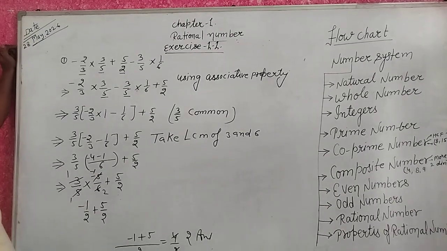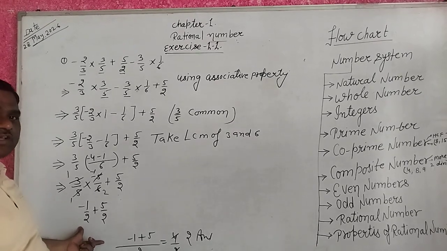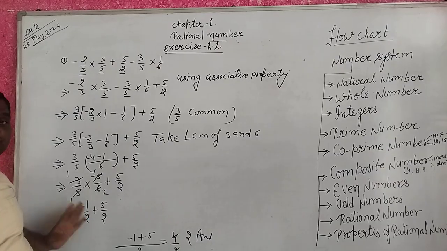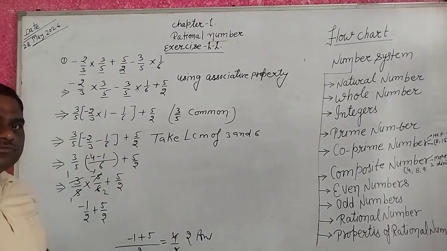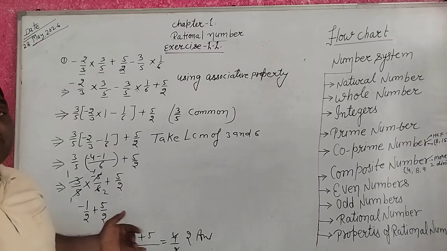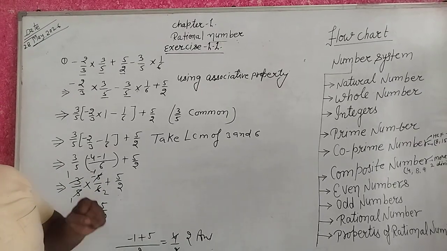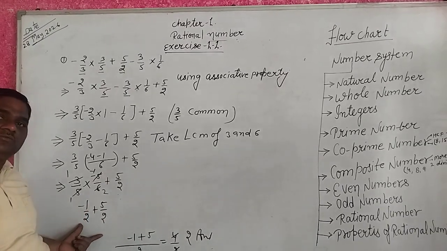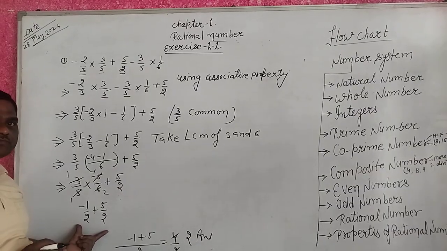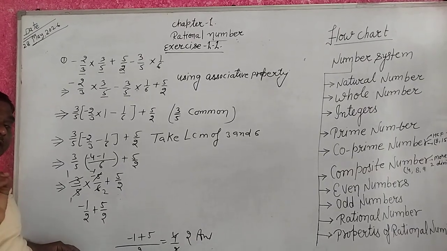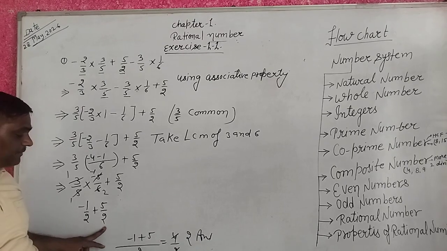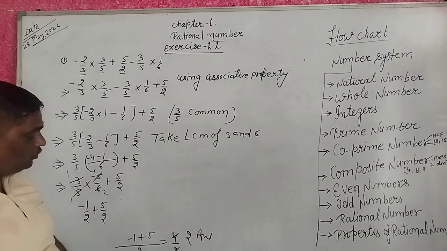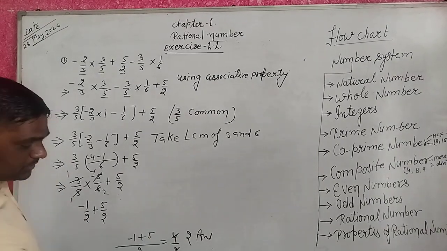The denominator 2 is the same, like fraction. We know like fraction, but these are rational numbers. I told you only this time, like fraction, whose denominator is the same, is known as like fraction. So we do not use fraction here, but for understanding that is like fraction. Okay guys? Only for understanding, because their denominator is the same, so LCM is the same. Minus 1 plus 5 equal to 4 upon 2. 2 1s are 2, 2 2s are 4. Answer is 2. Understand? Yes.